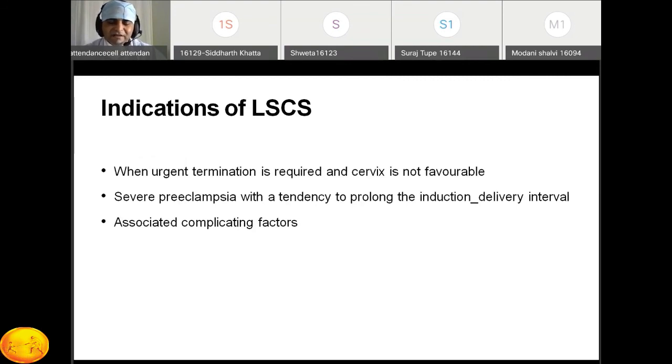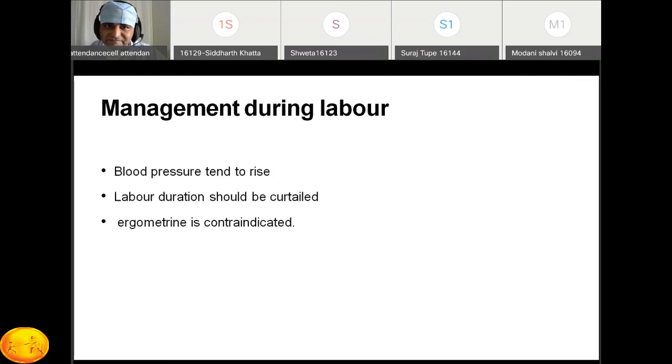Just we'll wind up. If the patient has preeclampsia and we have decided on delivery, there are two types, vaginal or cesarean section. When urgent termination is required, when there are complications of the preeclampsia and the cervix is not favorable, in that case we'll go for the cesarean. When there is severe preeclampsia and we plan the induction, but the induction to delivery interval increases, in that case also we'll go for the cesarean section. And obviously when there is an associated complicating factor like contracted pelvis, in that case we'll go for the cesarean section.